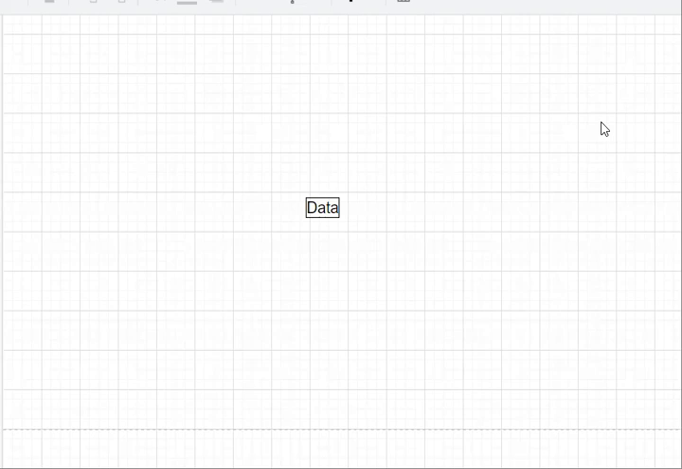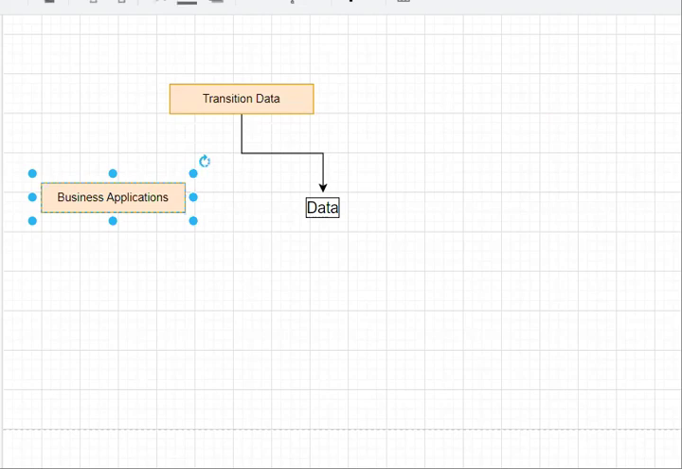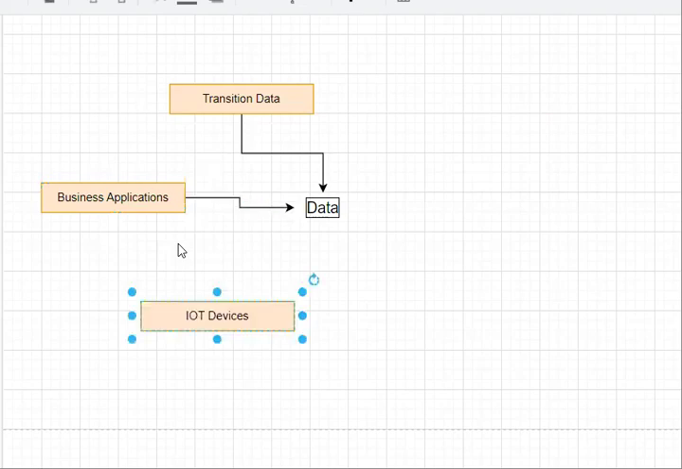Let's say we are running a company, we may get data from different sources, right? The source may be transaction data, or we may get data from business applications. From business applications, we may get business application data, and we may get data from IoT devices also. From that, we get IoT device data, and we are using mobile phones, right?